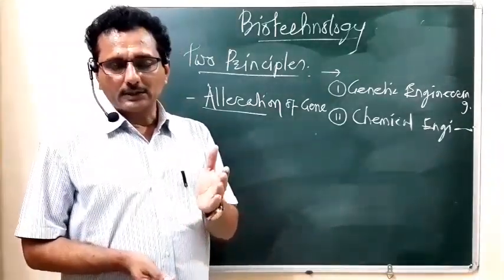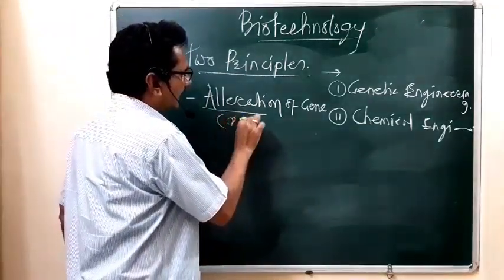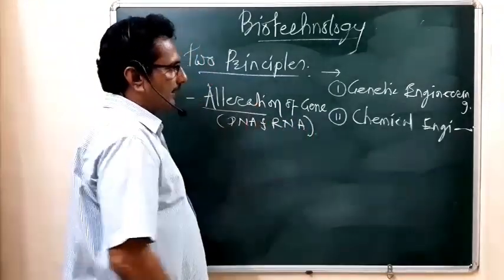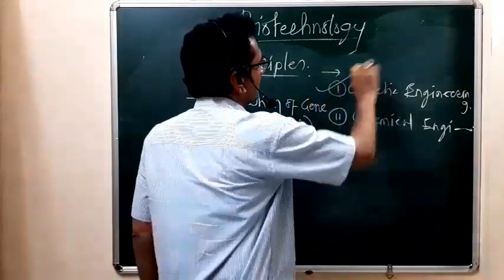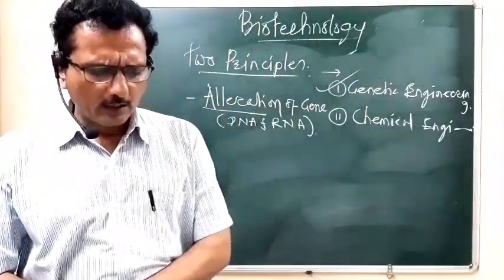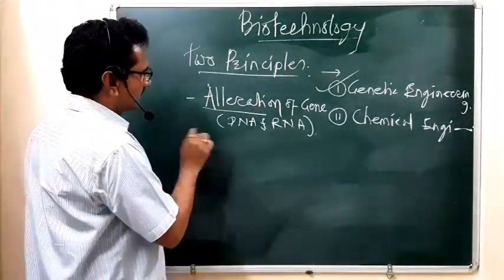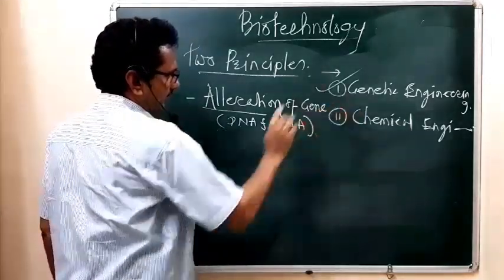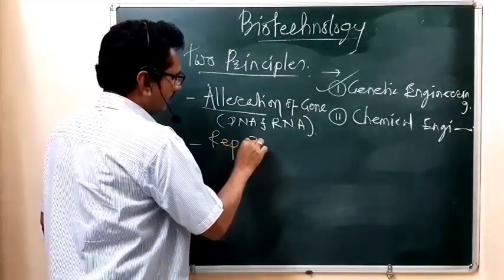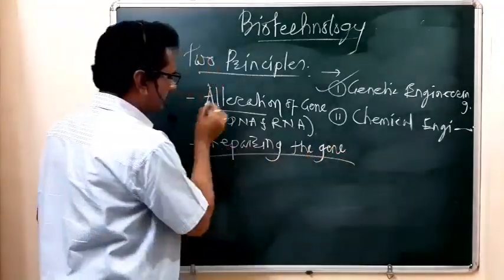What is a gene? Genomic material. That genomic material includes DNA and RNA. So we can induce a change in DNA and RNA with the help of genetic engineering. Then the next thing is that we can easily repair the gene. The next aspect included under genetic engineering is repairing the gene.